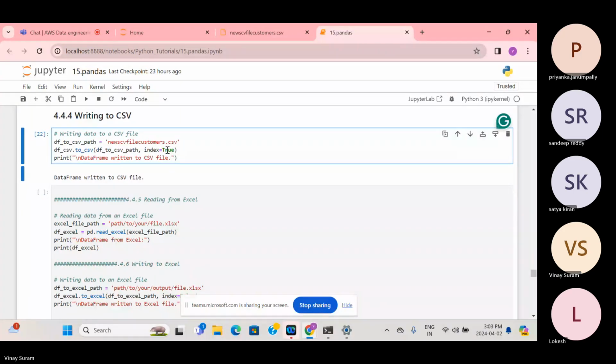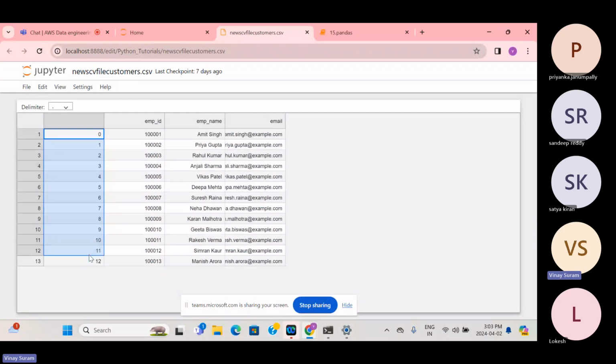We wrote index equals true, right? That's why it got the index column. If you write false, you'll only have employee name and email. That's it.